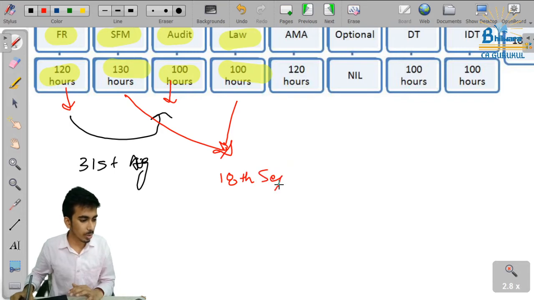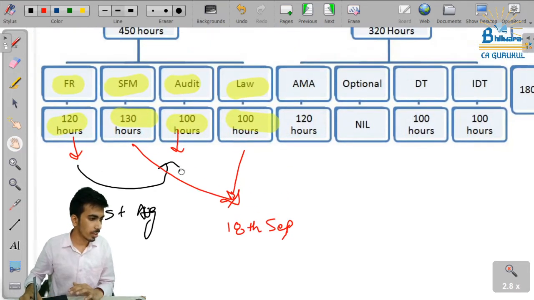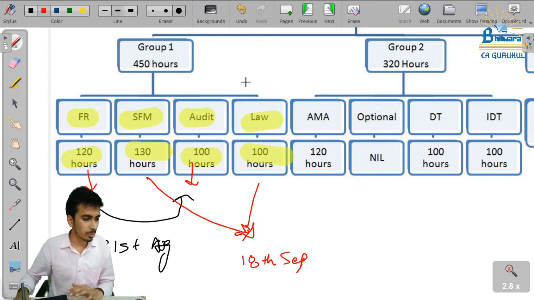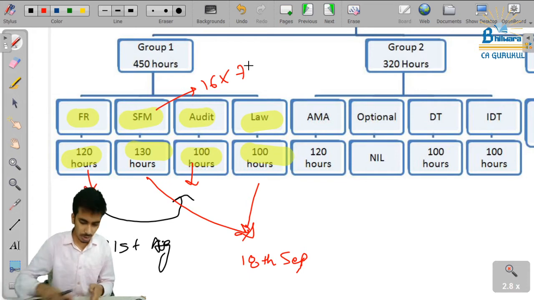Why 18th of September? I will give you the calculation. Law we will again take in 100 hours, that is basically 16 to 18 slots of 5 hours each, and SFM will be around 15 to 16 slots of 7 hours each. Okay, 16 into 7, where's my calculator please?